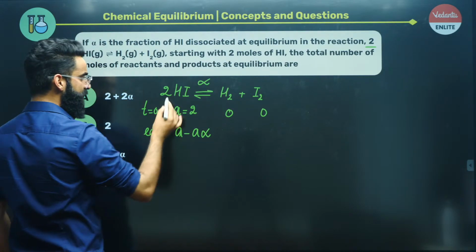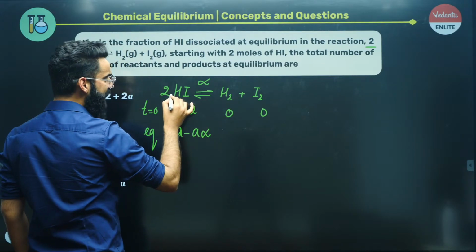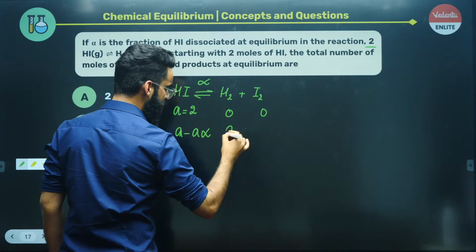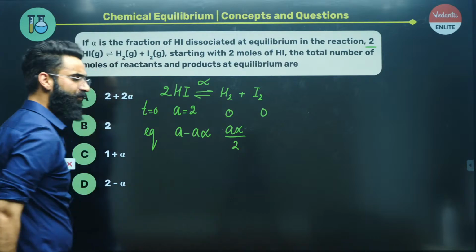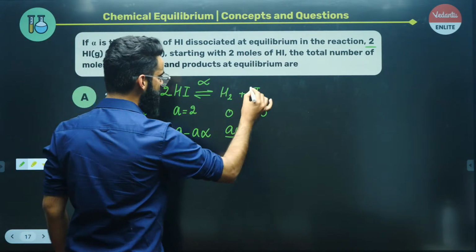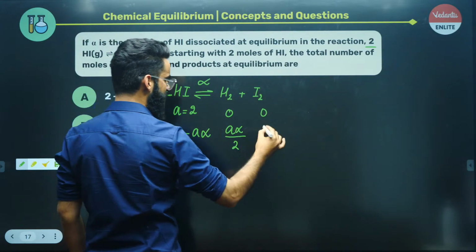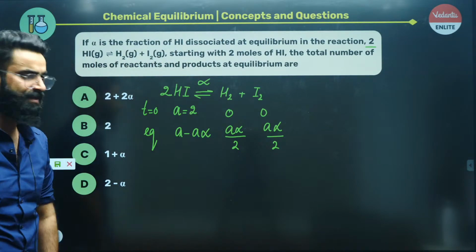Now use the stoichiometry. 2 moles of HI gives 1 mole of H2. So 1 mole of HI gives 1 by 2 moles of H2. So A alpha moles gives 1 by 2 into A alpha, that means A alpha by 2. So these are the moles of H2 which you will find in the container at equilibrium, right? Similarly, guys, 2 moles of HI gives 1 mole of I2. So 1 mole of HI gives 1 by 2 moles of I2. So A alpha moles are going to give us A alpha divided by 2 moles of I2 at equilibrium, right?